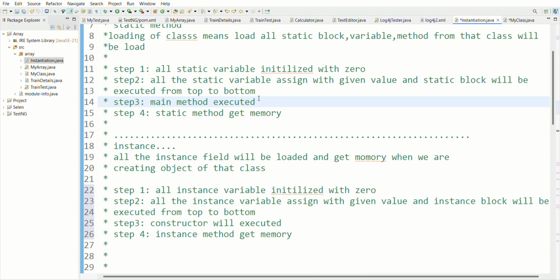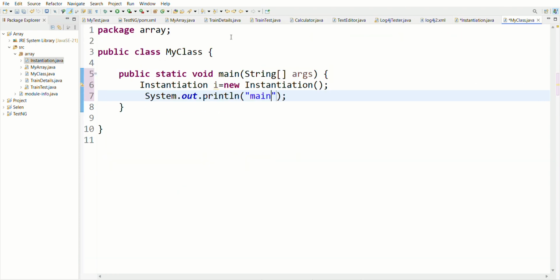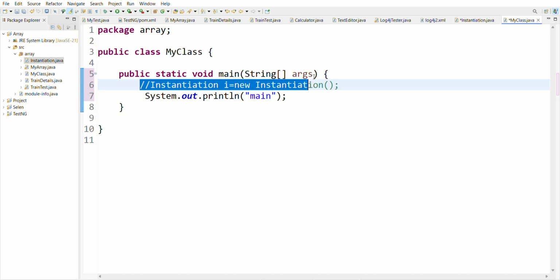There is a main method in my program, public static void main. Here you can see, this is static, public static void main. So at first it will be executed, and here I am writing this main method. Let me remove this. I am commenting this line. I am commenting this line. Let me copy and delete this. I am commenting this line.